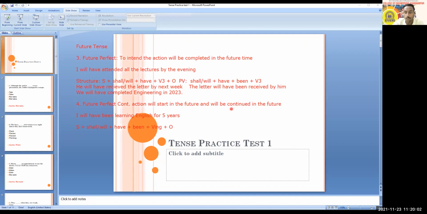Okay, "She will not have been seen her because she is angry." So Pooja, in the case of tense, "she is angry" is simple present, and that will not be an appropriate combination. Simple present and future perfect continuous will not be okay to combine together. "She will be angry," that you can use here, Pooja. "They will have been traveling for 2 days." Okay, that is right, Pranali.